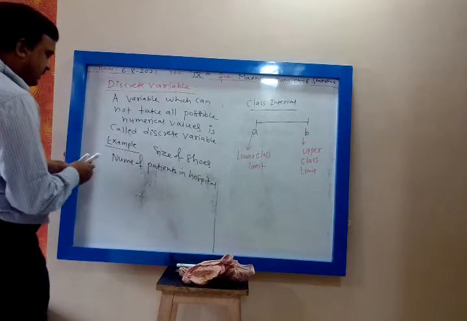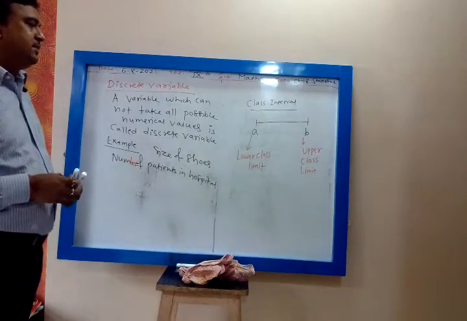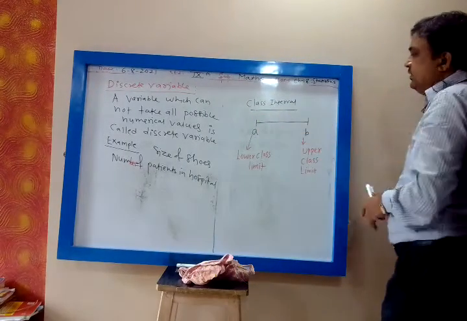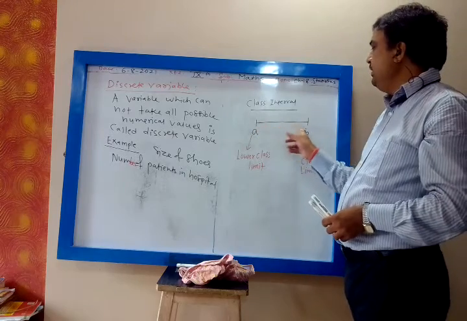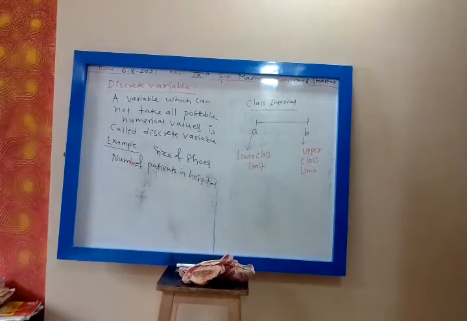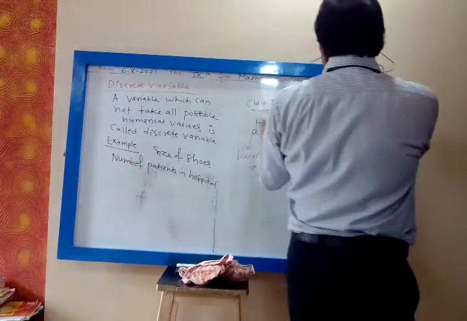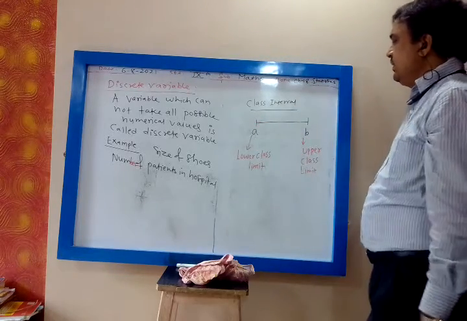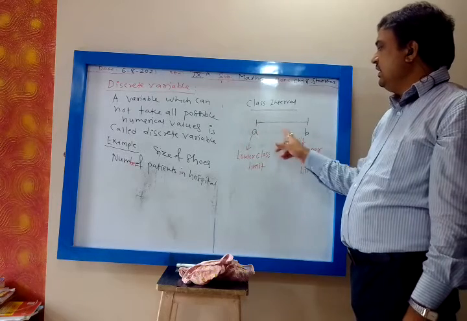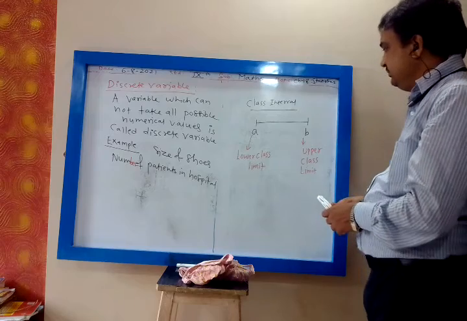So this A and B are the boundaries of the class interval, meaning your data will lie between A and B. Is it clear? A is the lower class limit, B is the upper class limit.